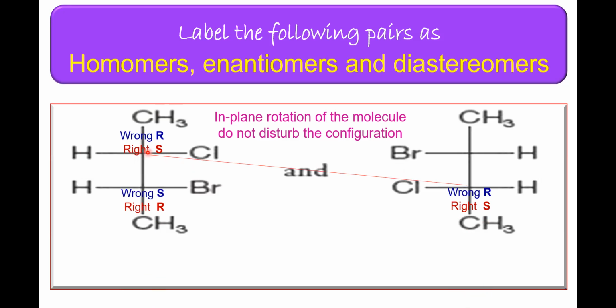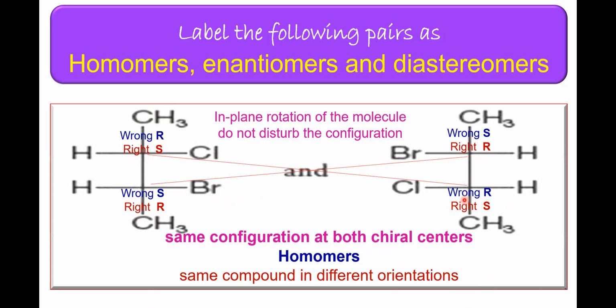So chiral carbon attached to Cl has S configuration. Here again you have S configuration. So therefore configuration is same. Look at another. This is also having RR configuration. That means both the chiral centers are having same, that is identical configuration. Therefore they must be homomers.